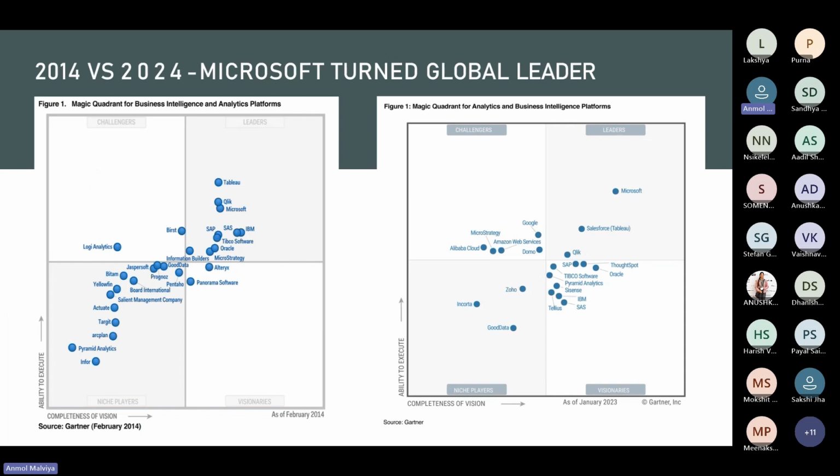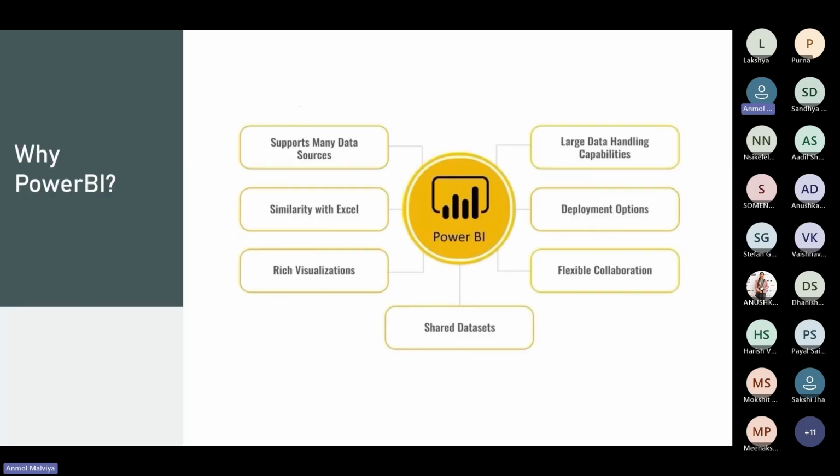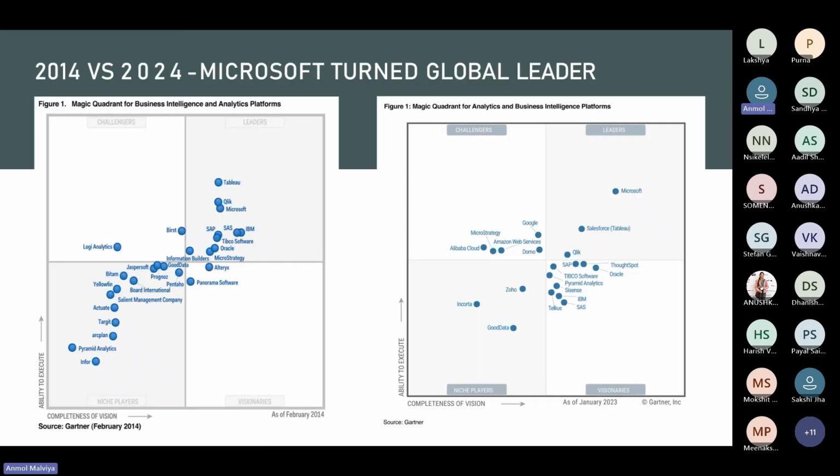These are some theoretical points on why we should use Power BI. But how is Microsoft Power BI valued in the market? This is a Gartner chart, which in the technical field we basically use to compare technologies. It releases the ranking every year. You can see in 2014, Microsoft is below Tableau and Qlik in the leaders quadrant. But in 2024, the new Gartner ranking launched today, you can see Microsoft is leading ahead of every other technology.